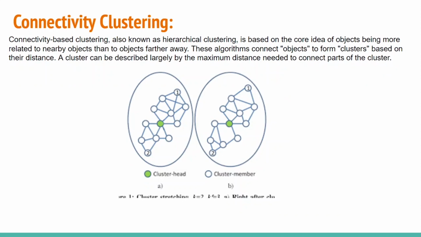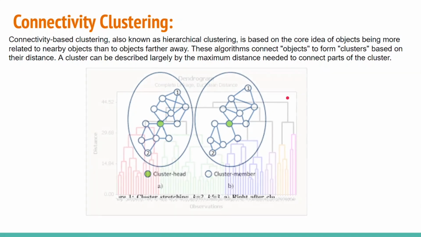Next is connectivity clustering. Connectivity based clustering is also known as hierarchical clustering, which we discussed before. The basic idea is like the dendrogram one. We group A, B and find this cluster, the combination of A and B, which is similar to another data point, so we group that as one big whole cluster.